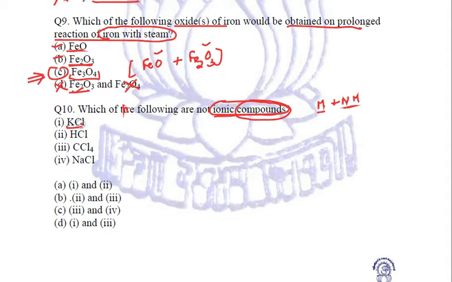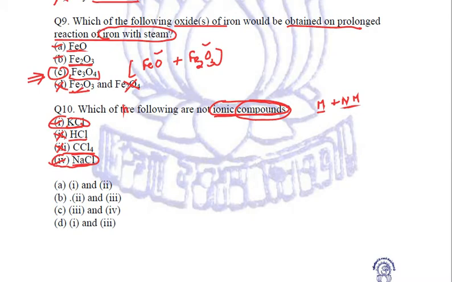KCl, potassium chloride. This is an ionic compound because potassium is a metal and chlorine is a non-metal. HCl, hydrogen chloride, is not an ionic compound. It is a covalent compound formed by the sharing of electrons between hydrogen and chlorine. Carbon tetrachloride, CCl4. Once again, carbon shares the electrons and forms covalent chlorides. NaCl is sodium chloride. Sodium is a metal. So KCl first option and NaCl fourth option. These are the two ionic compounds.